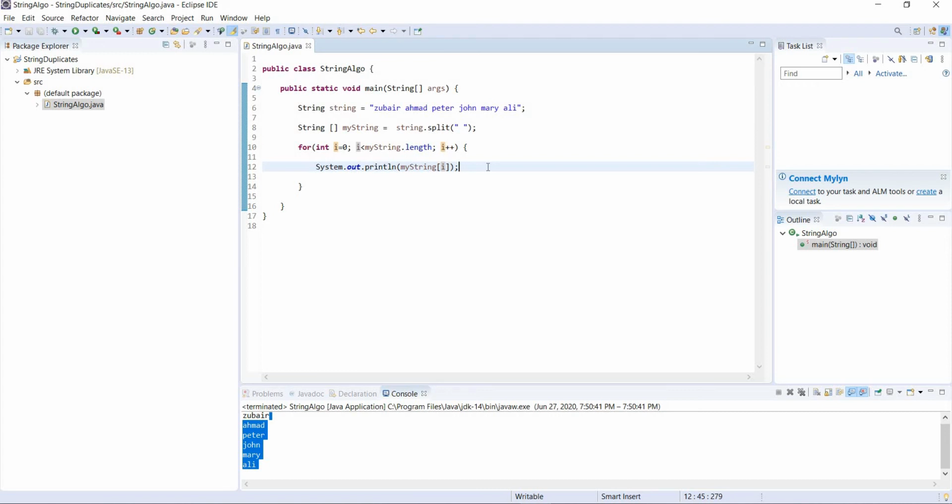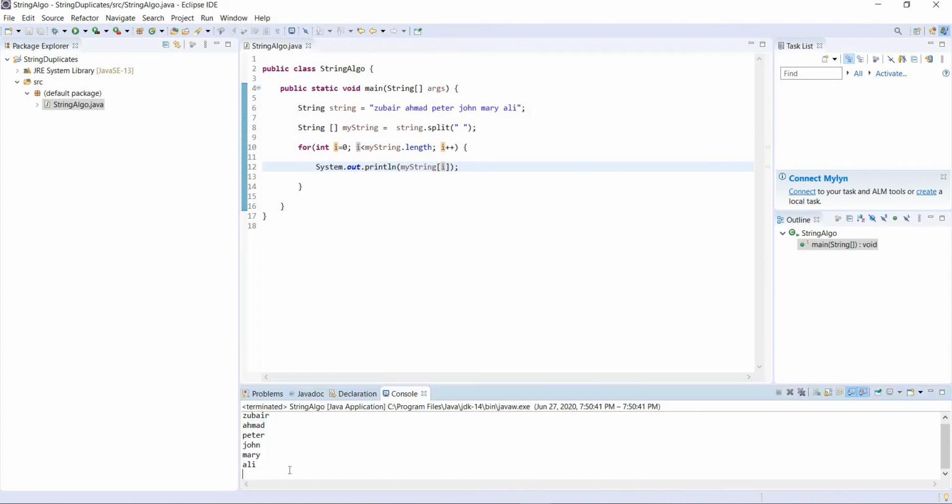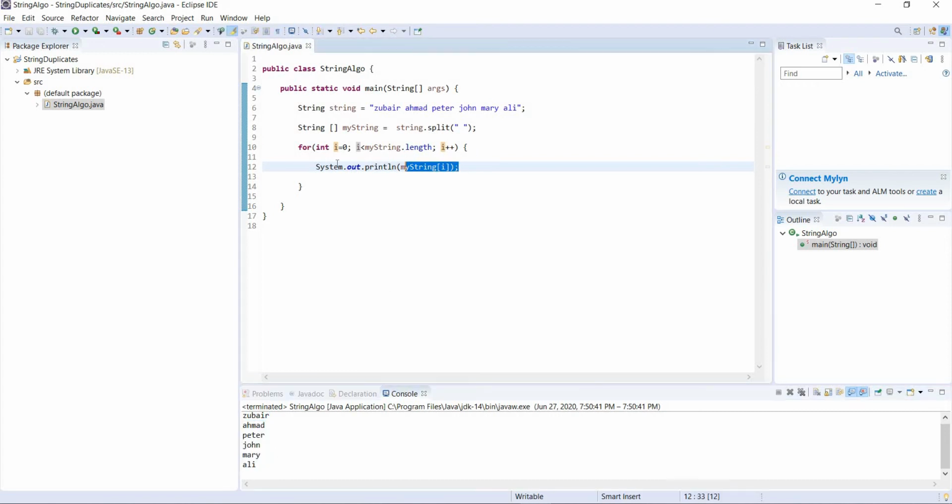Okay, so it printed our array, but we never solved the array problem. You remember what our problem was? Our problem was to check if there are any duplicates and how many times words have been repeated, right? So to check that, you see it took I as 0, and then I became 1, and 2, and 3, and 4.